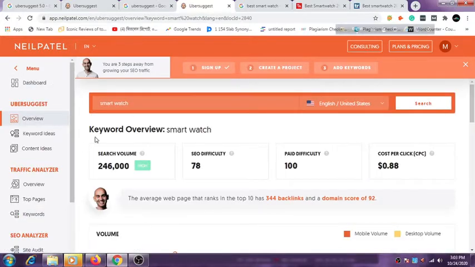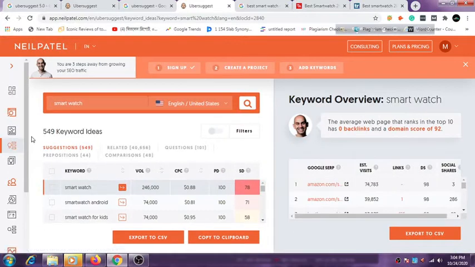If I click on the overview section, and then search for smartwatch, see the search volume, SEO difficulty, paid difficulty, cost per click. So it will show you for free. You'd be able to see the search volume, SEO difficulty, paid difficulty, and cost per click, and it will also show you the keyword ideas. It shows all the keyword ideas and search volume, CPC, paid difficulty, and SEO difficulty for free. And if you want to download all the keywords here, you just have to click on export to CSV, then all the list will be downloaded.